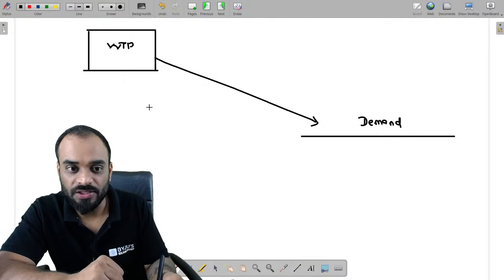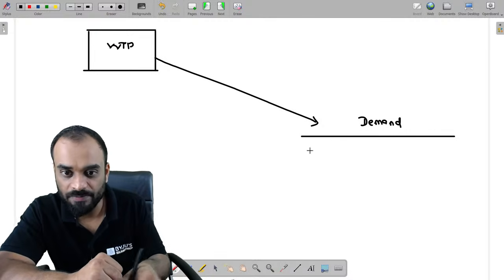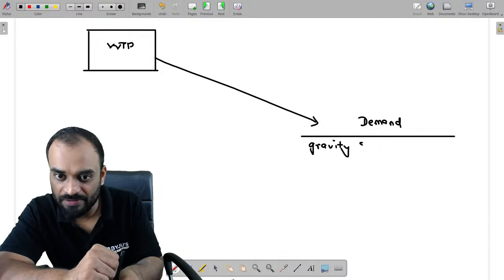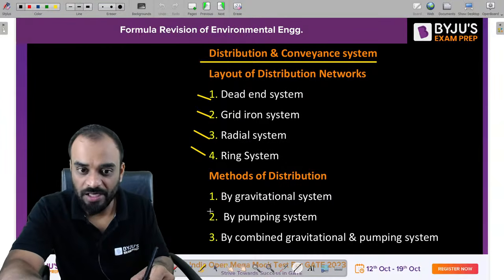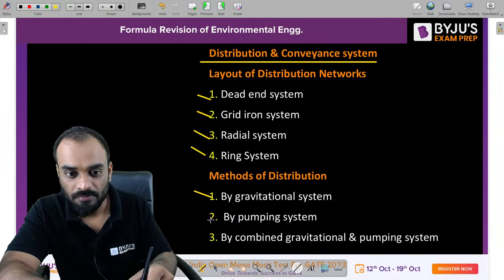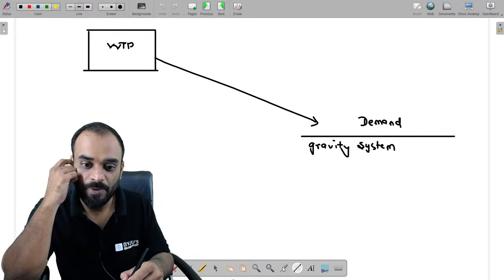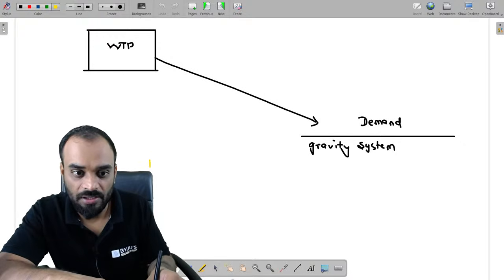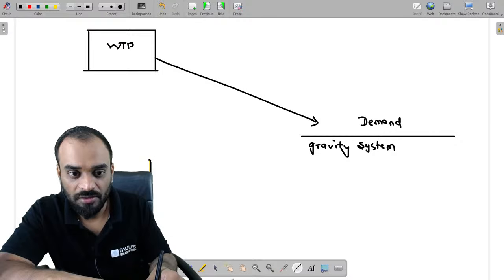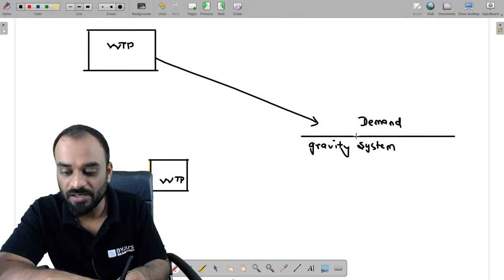Let's understand the next situation. This is basically gravity system. Second system is your pumping system. What is pumping basically? Let us suppose the water treatment plant which we are having is present at a lower elevation and the demand area is at a higher elevation.